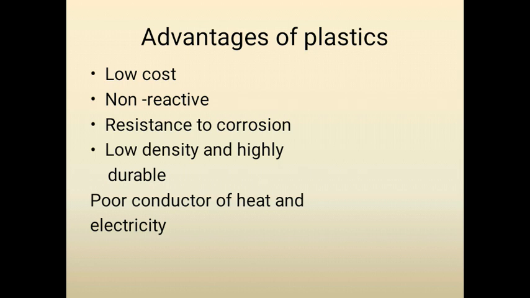The next property is that they are non-reactive. See, why are plastics non-reactive? Because metals like iron get rusted when left exposed to moisture and air, but plastics cannot corrode easily. Hence, they are used to store various kinds of materials, including chemicals. So the most important property is that they are not reactive. Resistance to corrosion means they do not corrode. That is, they do not react to moisture and air.